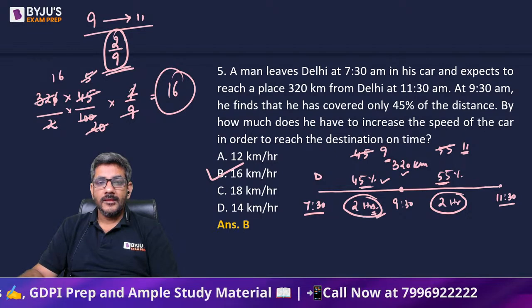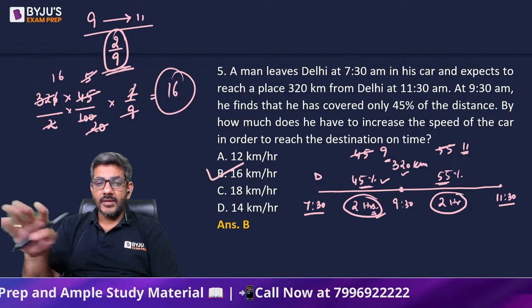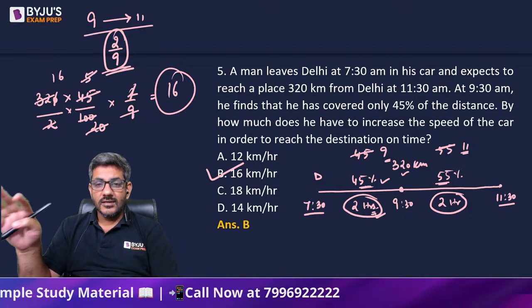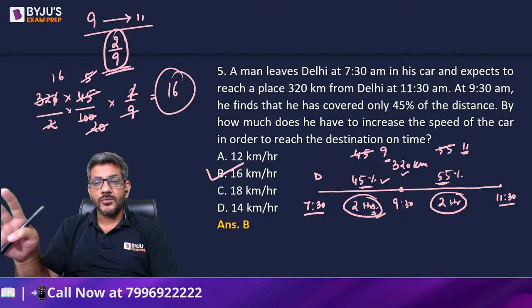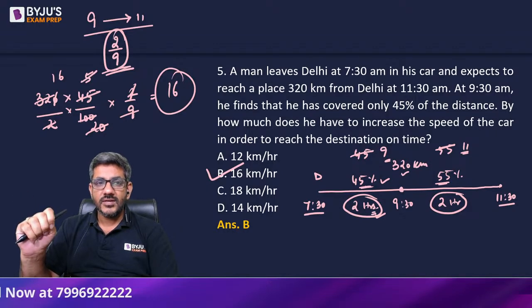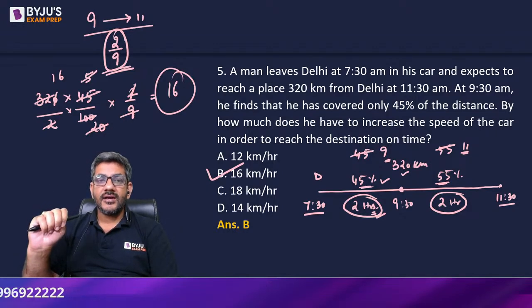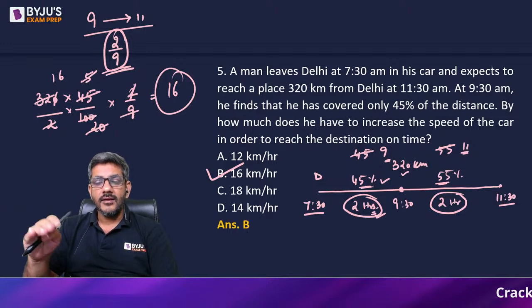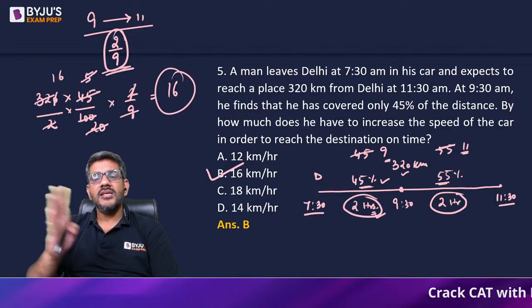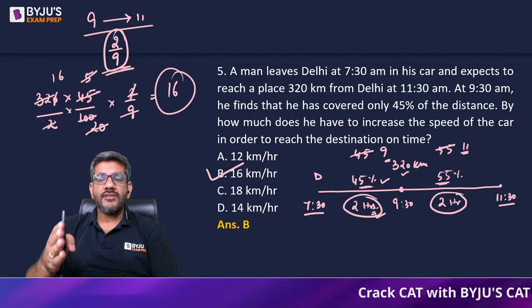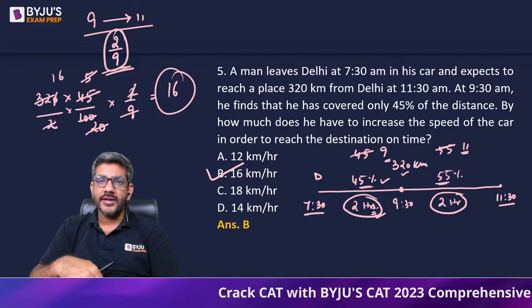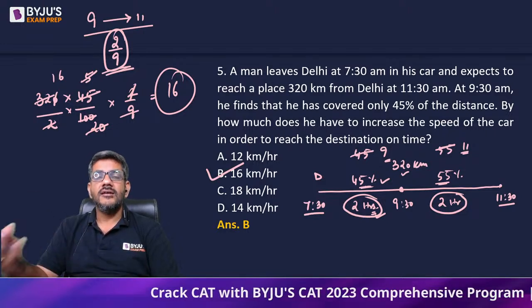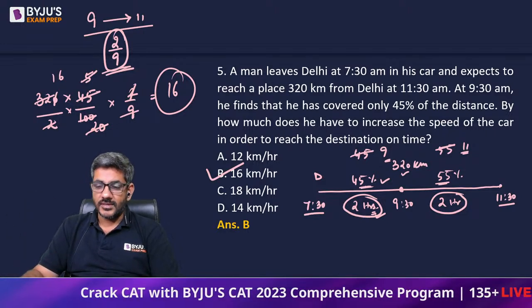Okay. I'm sure, no doubt. Time is equal, 2 hours, 2 hours. Ratio of distance is 45 is to 55. So ratio of speed should also be 45 is to 55. That is 9 is to 11. अब 9 11 अगर speed का ratio है, that means the speed must increase by 2 by 9. Right? 2 by 9 से बढ़नी चाहिए speed. पहले speed कितनी थी? 320 का 45% आप 2 hours में कर रहे थे. So 45% of 320 divided by 2 was the speed. उसमें 2 by 9 का increase है. That comes out to be 16 kilometer per hour.